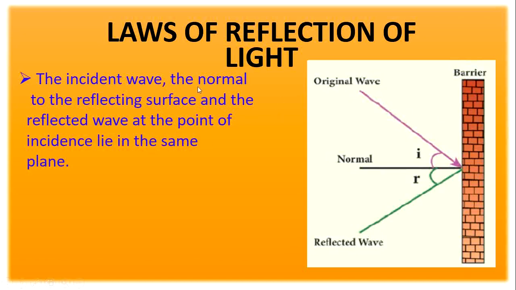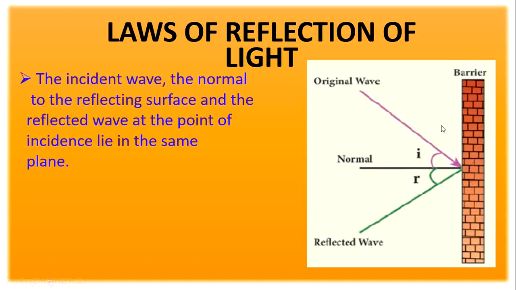The incident wave, the normal to the reflecting surface, and the reflected wave at a point of incidence lie in the same plane. See this diagram. This is the incident wave, this is the normal, and then this is the reflecting surface. All these three lie on the reflecting surface: the incident wave, the normal, and then the reflected wave. Here the barrier is a reflecting surface.